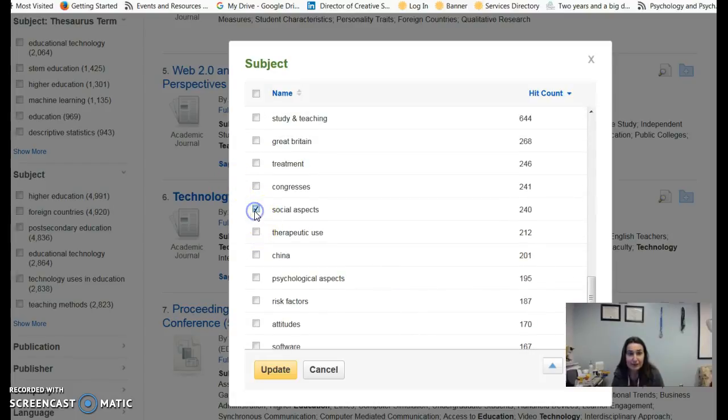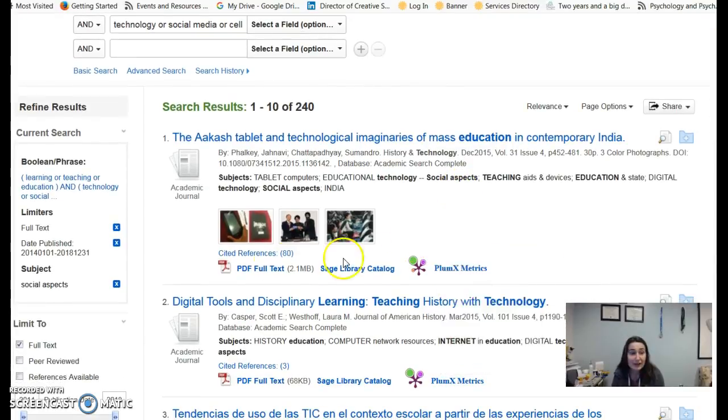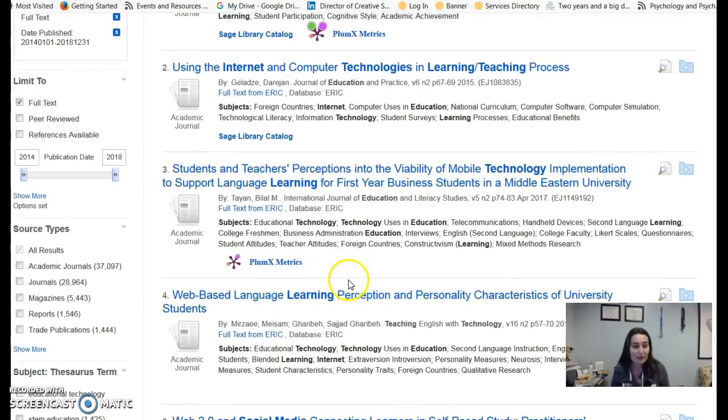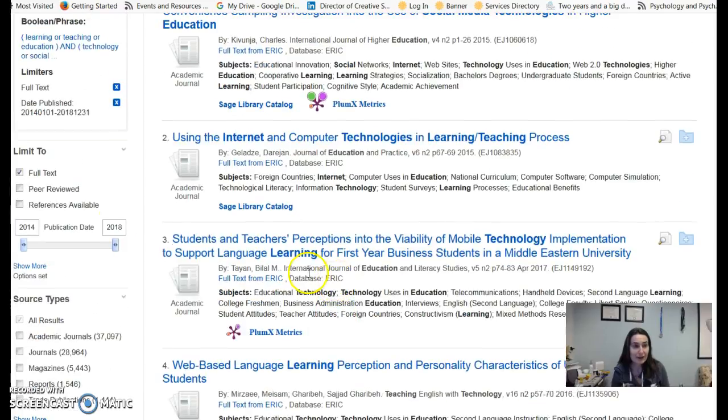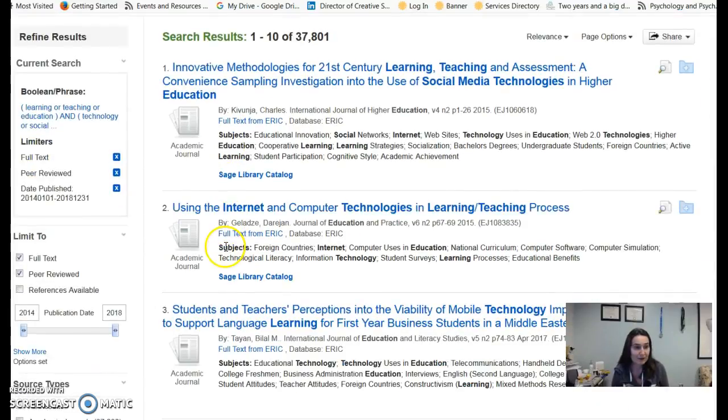Even the social aspects. So if I click update here, that's going to take us to the 240 articles that relate to the social aspects of learning or teaching or education, and all that combined in one. The nice thing is you can always try that out, and if you don't like what the results end up being, you can just exit out right there and start all over again. So keep that in mind. You can also limit to peer-reviewed journals right away, totally up to you.